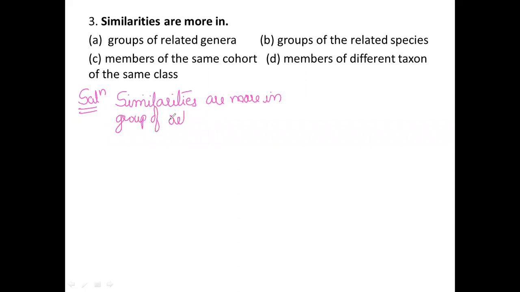Similarities are more in a group of related species, right? When we talk about the similarities among these organisms, whenever the species are similar, they will have more and more similarities. Why am I telling it like this? Because, of course, sir, the similarities are more in a group of related species.